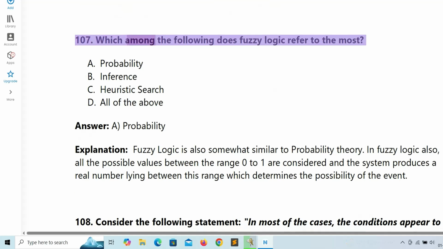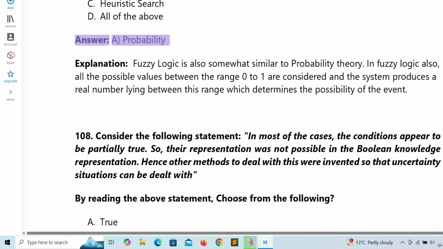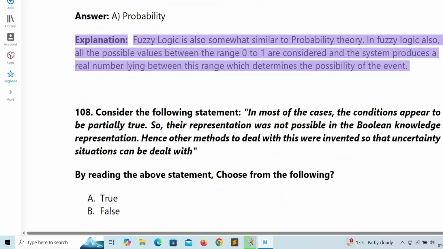107. Which among the following does fuzzy logic refer to the most? A. Probability. B. Inference. C. Heuristic search. D. All of the above. Answer: A. Probability. Explanation: fuzzy logic is also somewhat similar to probability theory. In fuzzy logic also, all the possible values between the range 0 to 1 are considered, and the system produces a real number lying between this range which determines the possibility of the event.